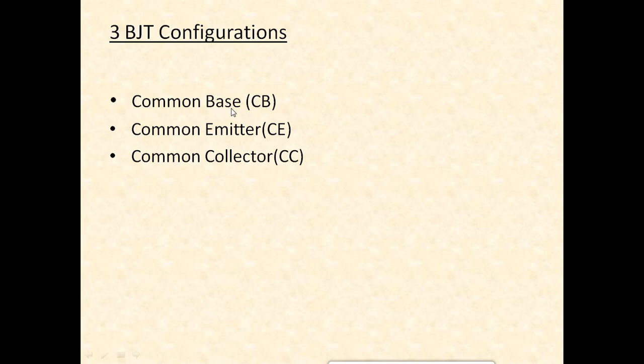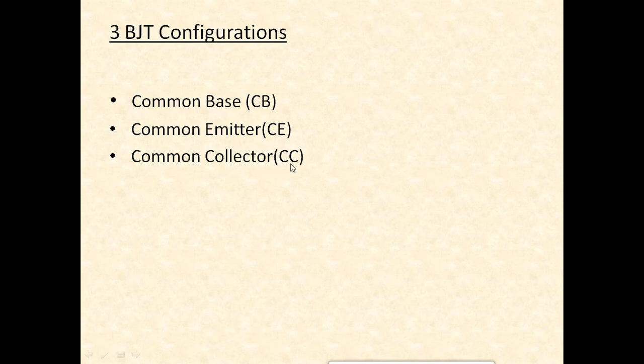Common base configuration can act as excellent voltage amplifiers, but very poor current amplification. Similarly, common collector, they are not so good voltage amplifiers, but they are very good current amplifiers.